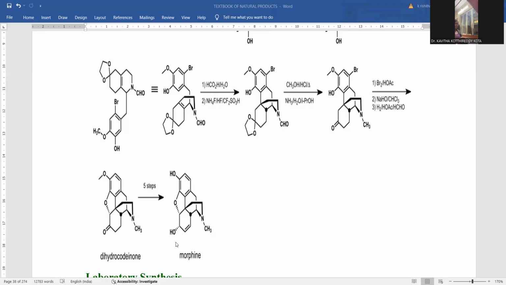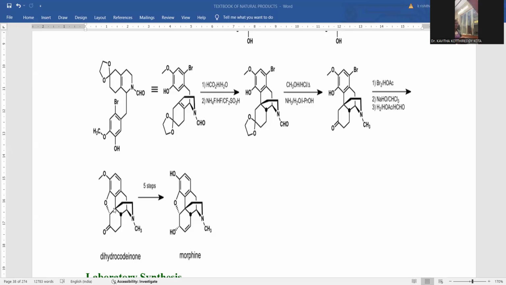Finally, you can achieve what compound? Morphine as the final product. What difference can you notice in between? Here is the benzene ring. Here is also the benzene ring. No difference. Here is the methoxy functionality. Demethylation takes place upon this oxygen. Demethylation gives rise to hydroxyl. This one kind of chemical transformation you can notice.